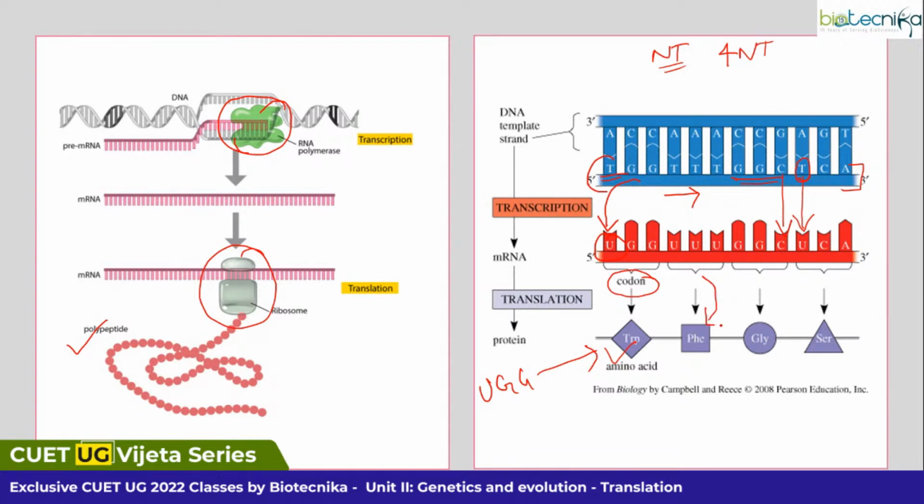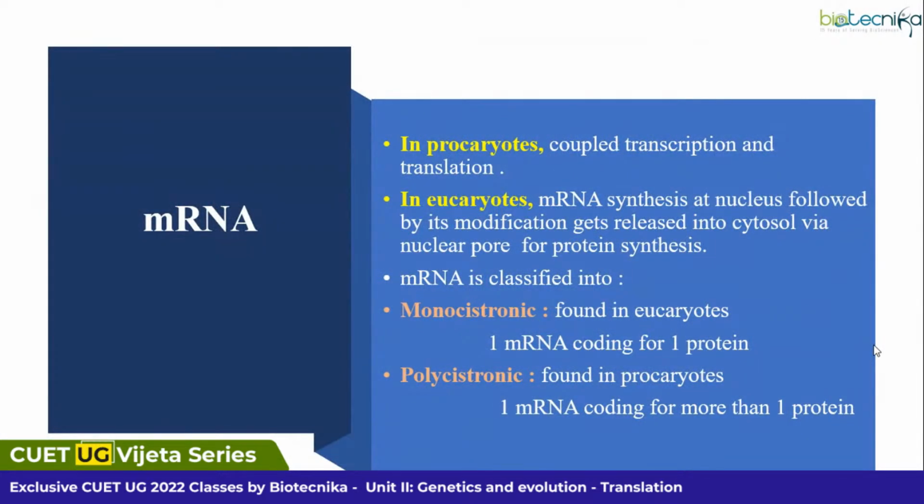UUU, it codes for phenylalanine. GGC, it codes for glycine. So like this, a combination of amino acids will be constructed, and that leads to the production of a polypeptide chain.